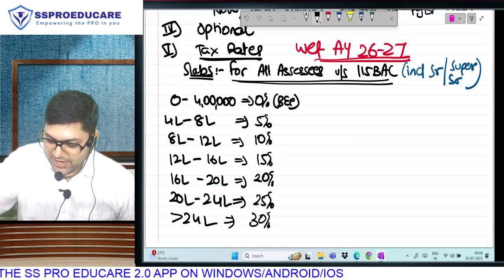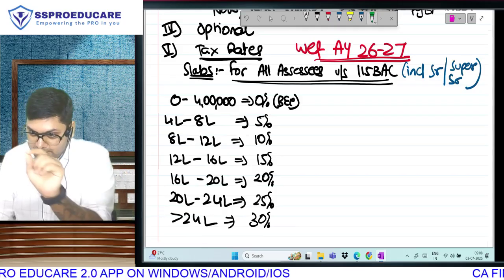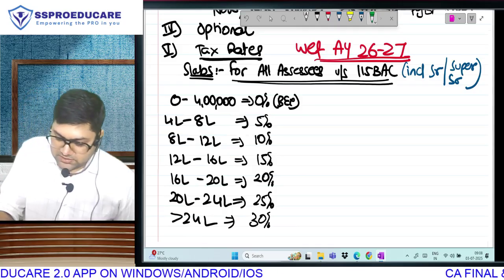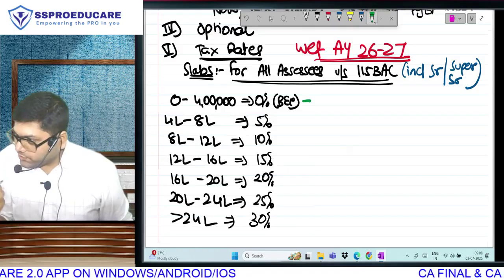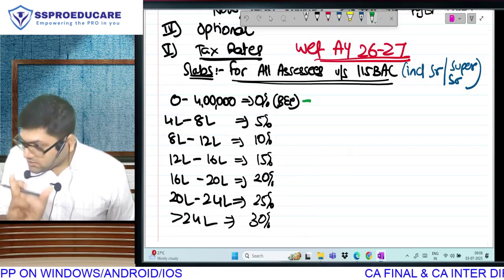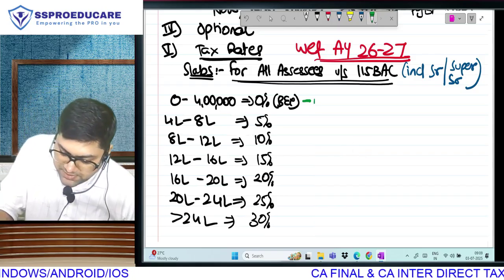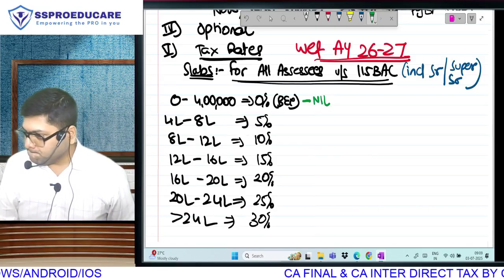Let us calculate the tax in every bracket, like we did in the old regime also. Amount into rate equals tax. First bracket, so no questions. How much is the amount in the bracket? In fact, all the brackets are 4 lakh. So on 4 lakh, what rate are we applying? The tax will be, first basic exemption, 0.